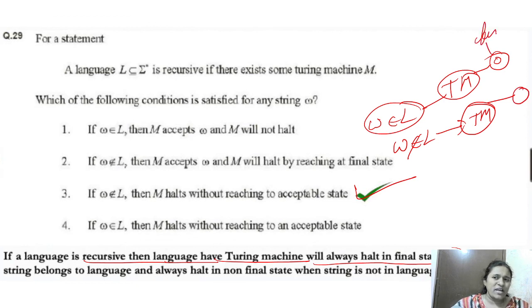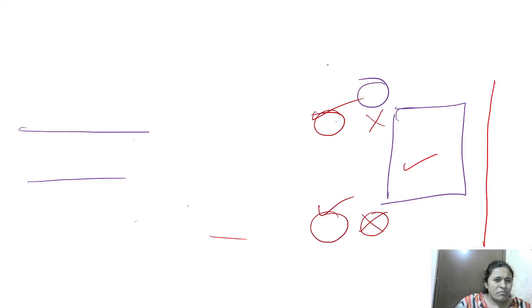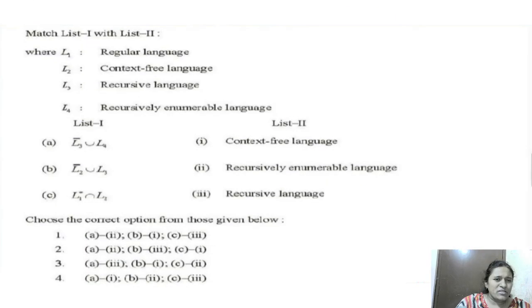This is a final state and this is a non-final state. It will halt, but without reaching an acceptable state. That is the right answer. Next, I will do some questions remaining in the upper side.